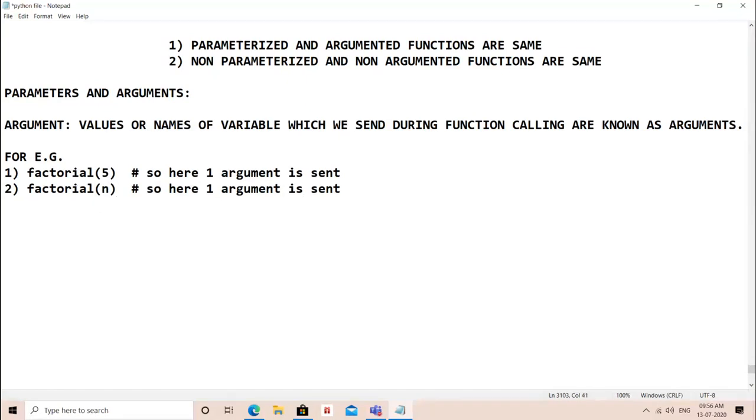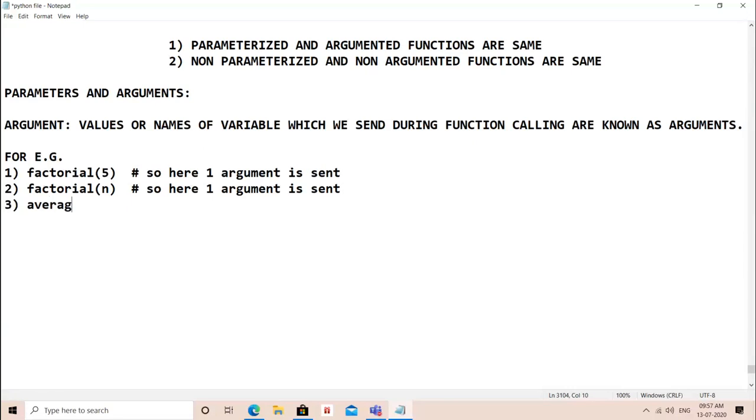What is the difference between example 1 and 2? In example 1, we are sending the fixed number. That means always it will find the factorial of 5. And in example 2, the number which will be entered by user, it will calculate the factorial of that number. Of course, you have to enter the value of n.